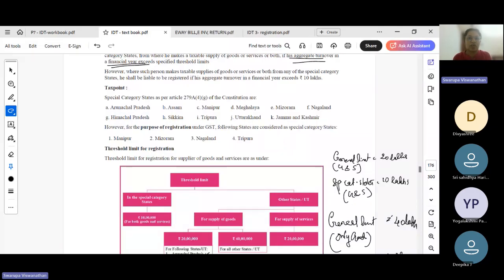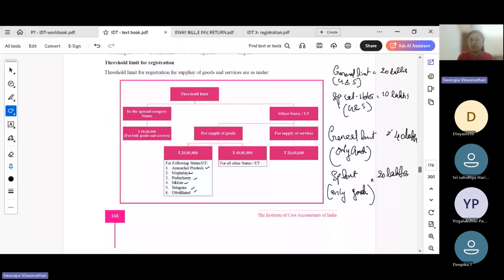So it's majorly the northeastern states and other states like Himachal Pradesh, Jammu Kashmir. This is the first part that you should be thorough about: 40 lakh, 20 lakh for general category, and for special category it is 20 and 10.